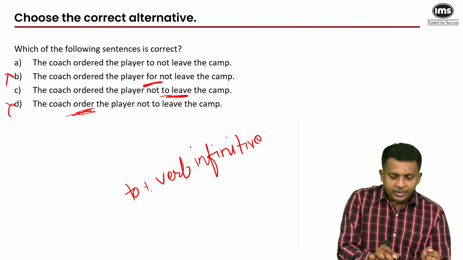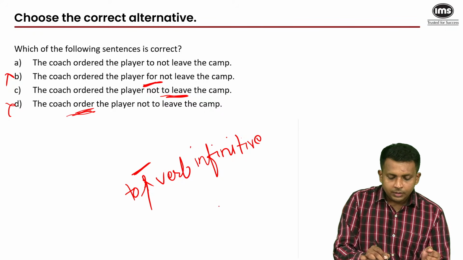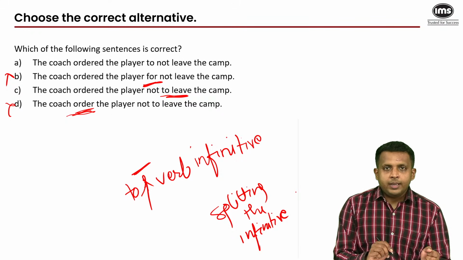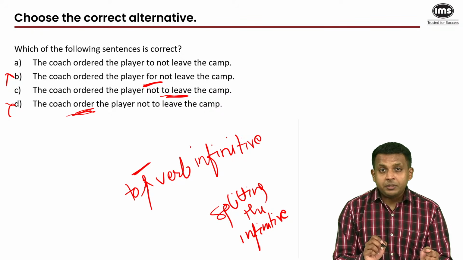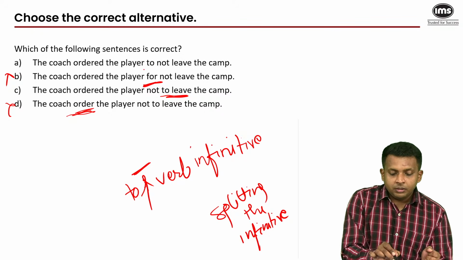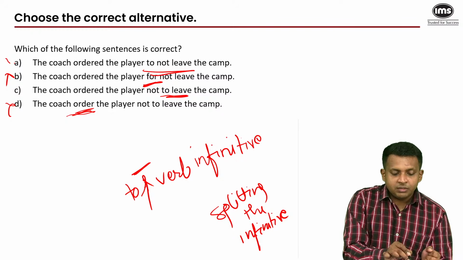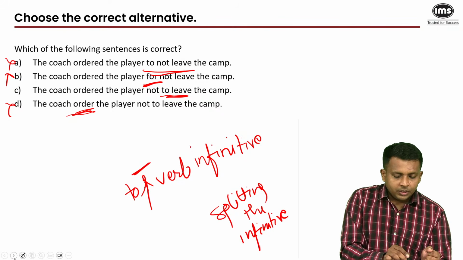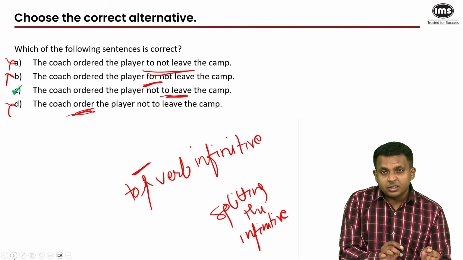Now, when you separate these two words and you put another word here, that's called splitting the infinitive. And it's not advisable that you do that. So to leave has been split because not has come between the two words in A, and that's why we would eliminate A as well. Not to leave is more correct. All right. So that gives us our answer as the third option.